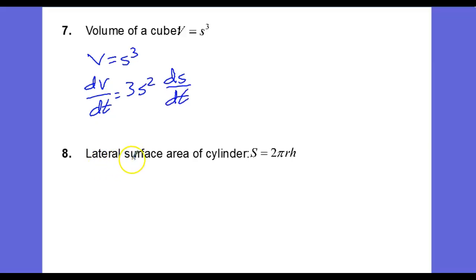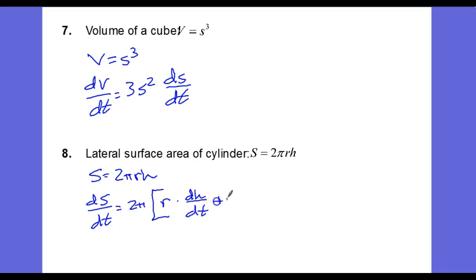In number 8, they give us the lateral surface area of a cylinder. S equals 2 pi r h. S is a variable, r is a variable, h is a variable, 2 pi is my constant. Now again, I'm going to be applying the product rule since we're looking at the product of r and h. 2 pi is a constant, and so I can factor that out. We have dS/dt is equal to 2 pi times the first times the derivative of the second plus the second times the derivative of the first.